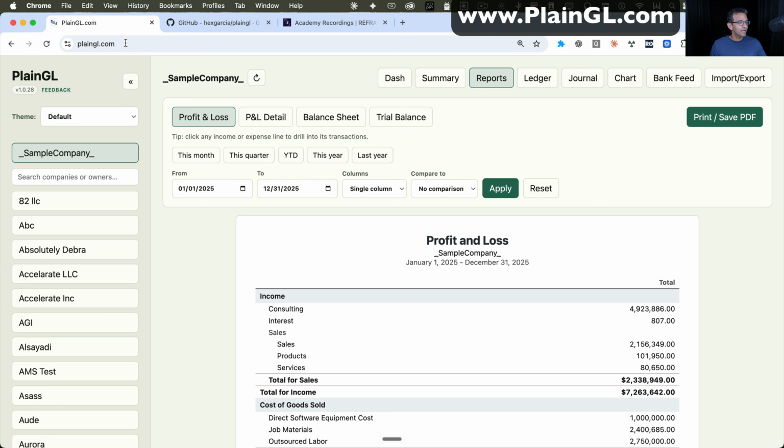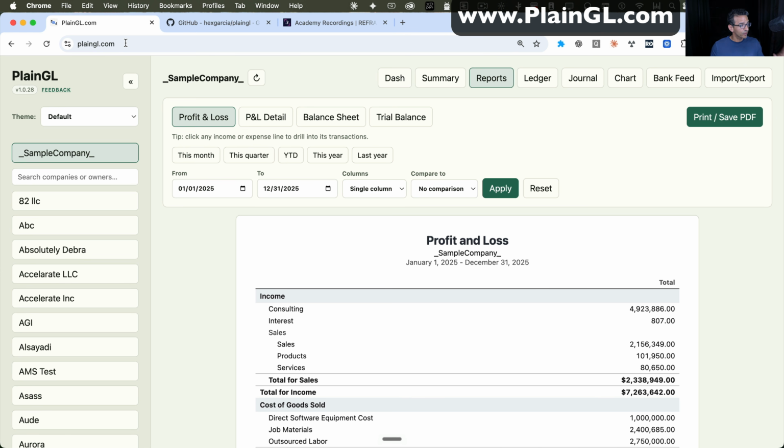Now, when you go to PlainGL.com, there's no way for you to buy it or subscribe to it. This is not meant for you to put your clients on it. If you're a small business owner, this is not meant for you to go to PlainGL.com to run your accounting. This is not meant to compete with QuickBooks, and we'll probably never be able to compete with QuickBooks. But what's the point of this software?